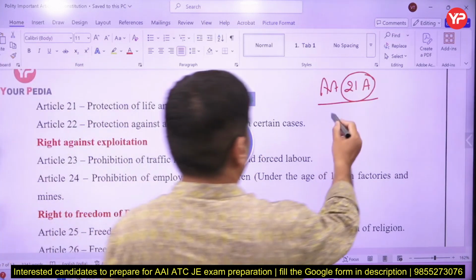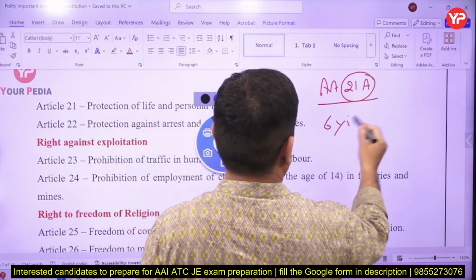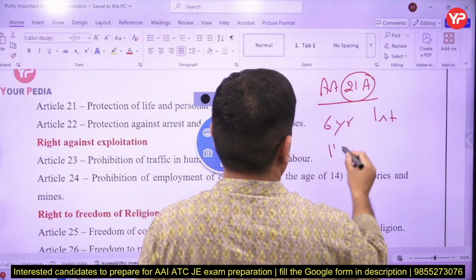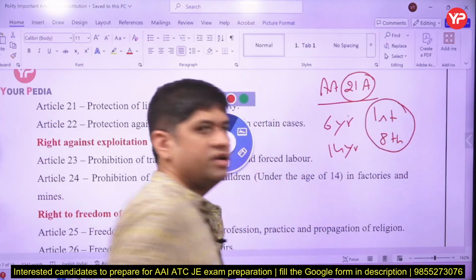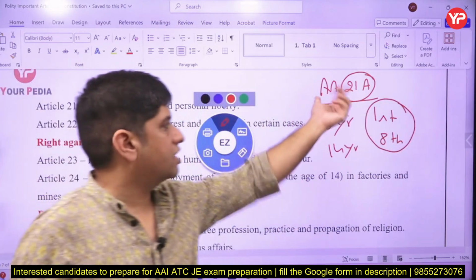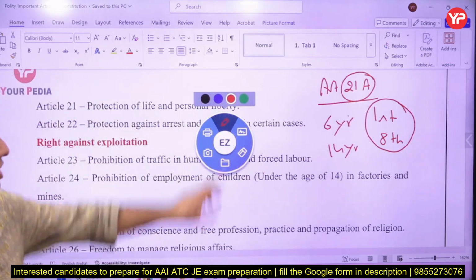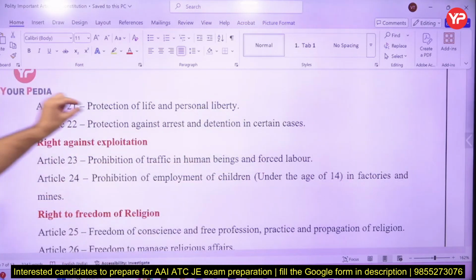of age. Once you are 6 years of age, you are in first class. Once you are 14 years, you are in 8th class. So first to 8th class free and compulsory education is to be provided. Article 21A, that is right to education. So that comes under right to life and personal liberty. So protection against arrest or detention.